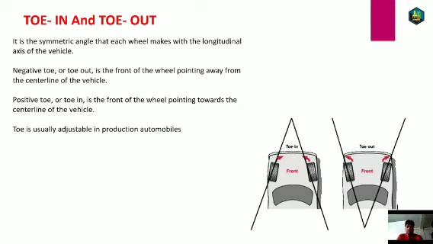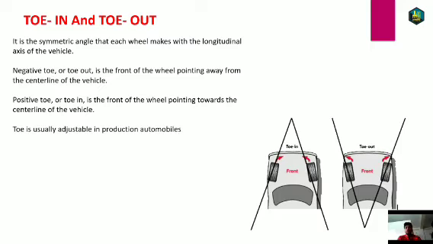Why toe in and toe out are provided, we will learn further ahead in the video. It is the symmetrical angle that each wheel makes with the longitudinal axis of the vehicle. I have already told you what the longitudinal axis, the lateral axis, and the vertical axis are.